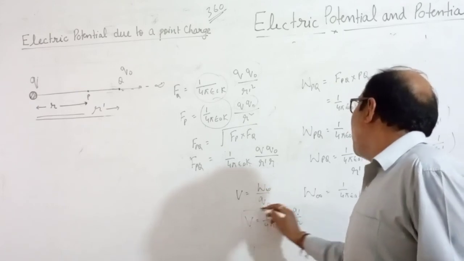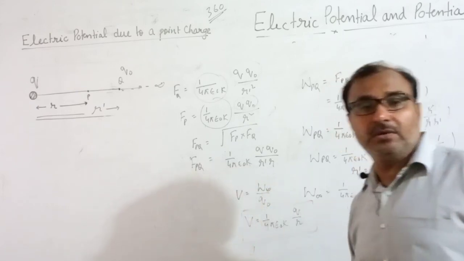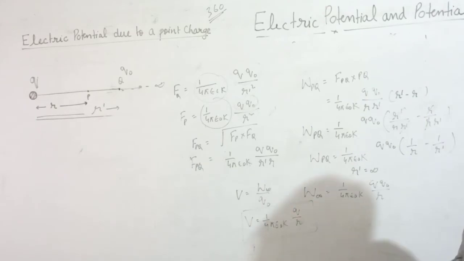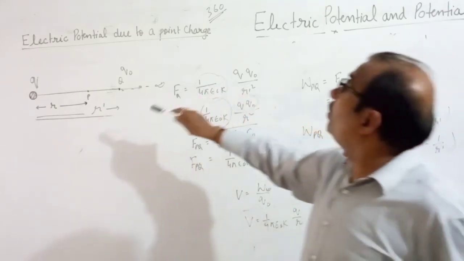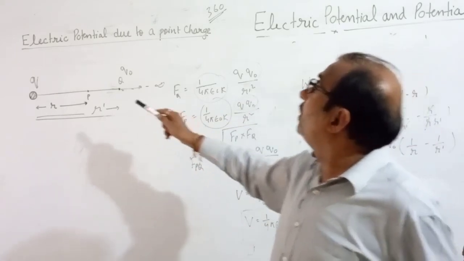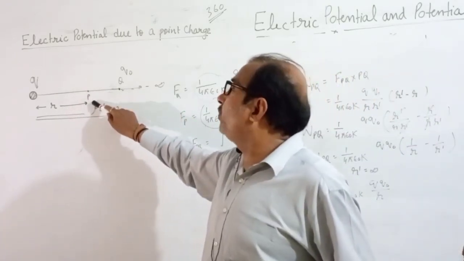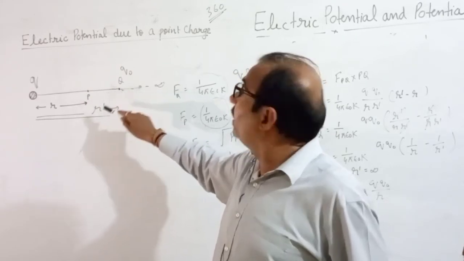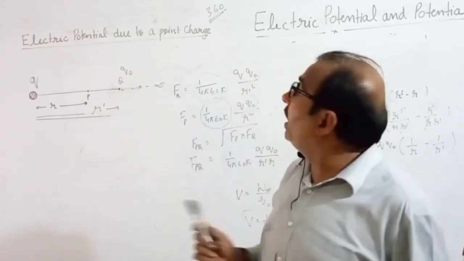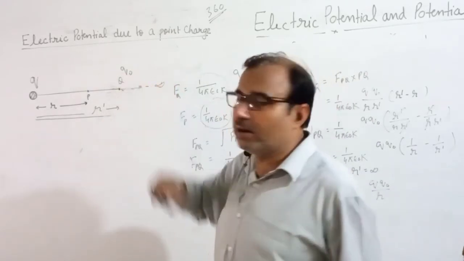This derivation is especially for biology students who don't like the integration method. Again I am repeating. You have to find out potential at point P. For that you take another point Q at R distance, and you put a test charge Q naught here.